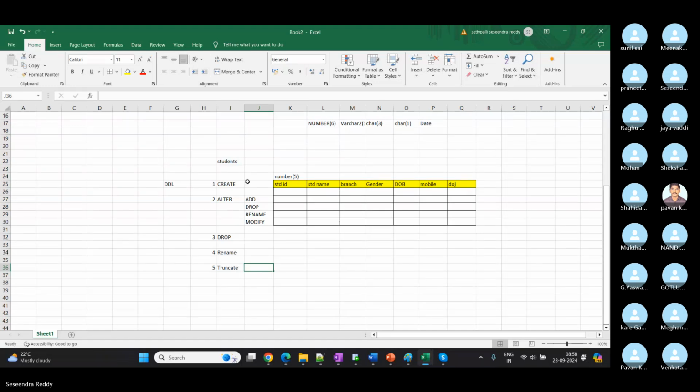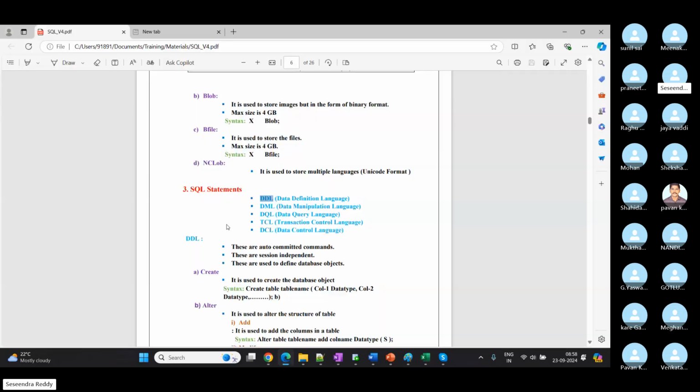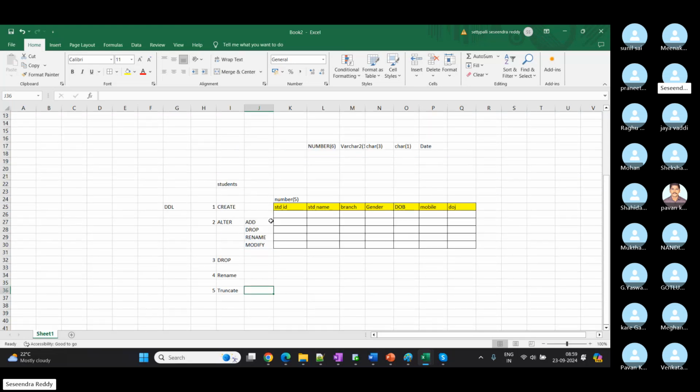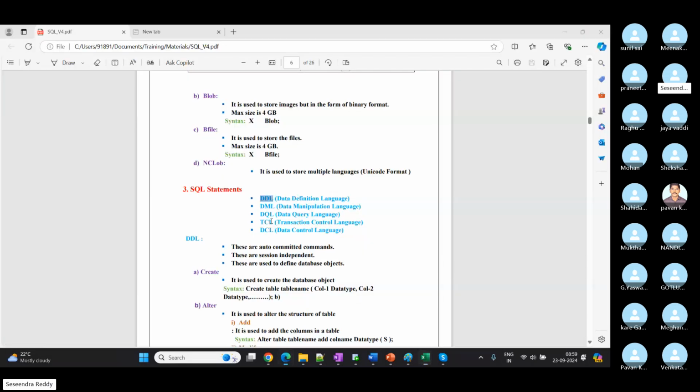So as of now we are good, right? Under data definition language, we have 5 commands used to work on table structure. That's it. Creating a table, renaming a table, dropping a table, or altering. Again, alter is nothing but what is used to work on columns: renaming a column, dropping a column, modifying a column. Then what else do we have? That's it. Adding, dropping, modifying, rename. Okay. Does anyone have any questions up to here?